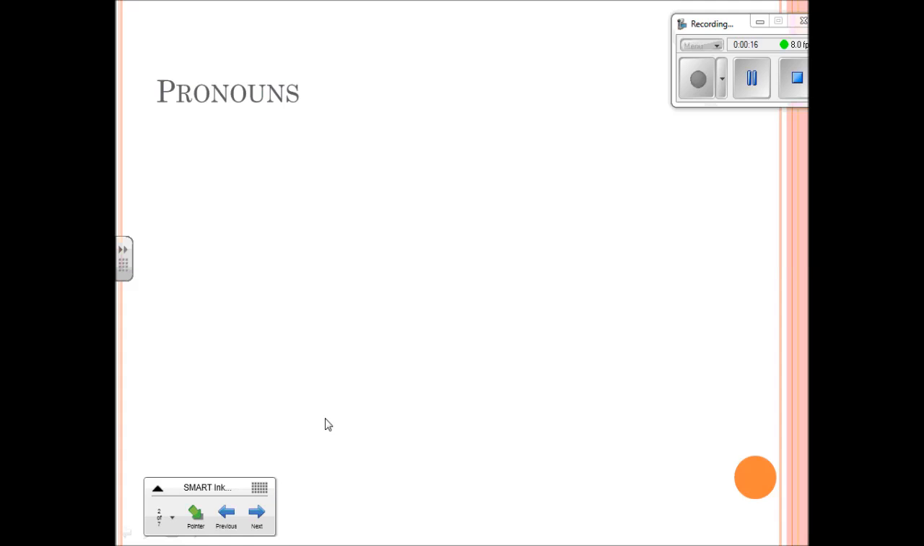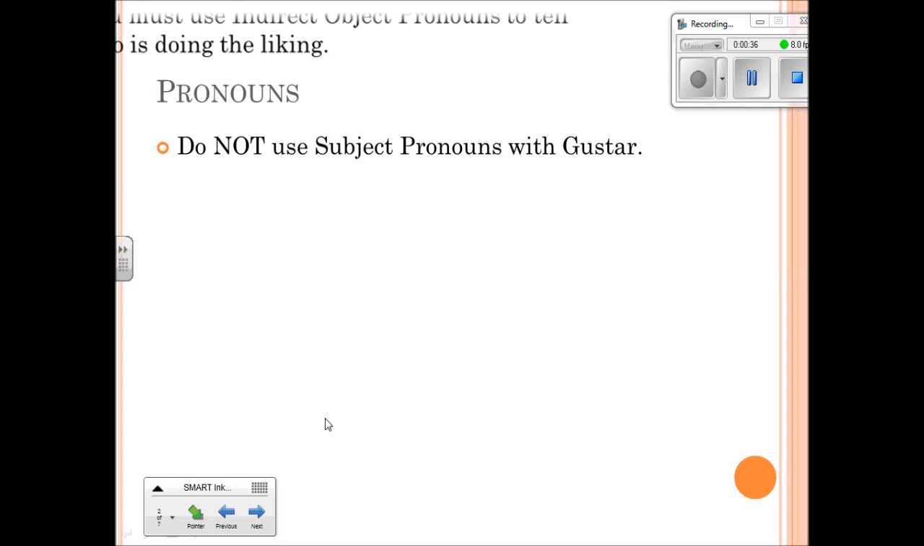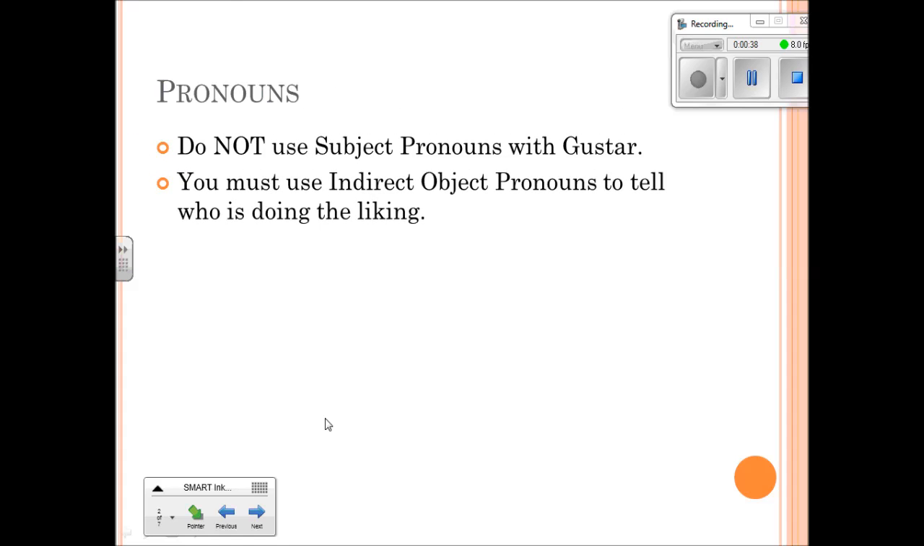Alright, pronouns. The verb gustar conjugates a little bit differently than any other verb we've worked with this year, and it has a different set of pronouns that we're going to use. We don't use subject pronouns, so the yo, tú, él, ella, usted, nosotros, vosotros, and ellos, ellas, and ustedes. Those are our subject pronouns, and we're not going to use those this time. We're going to use a whole different set. You need to use something called an indirect object pronoun to tell who is doing the liking.